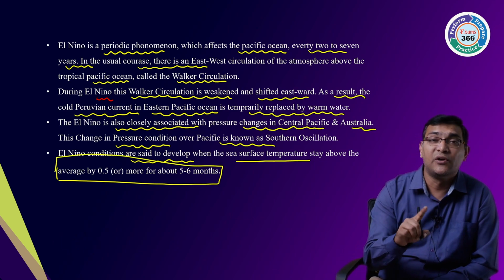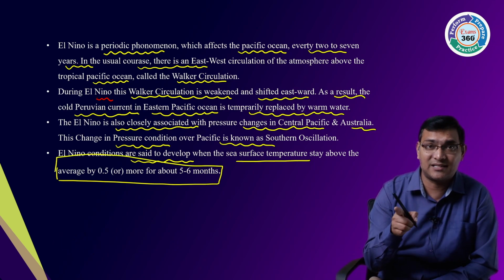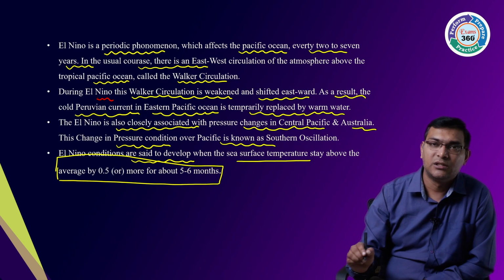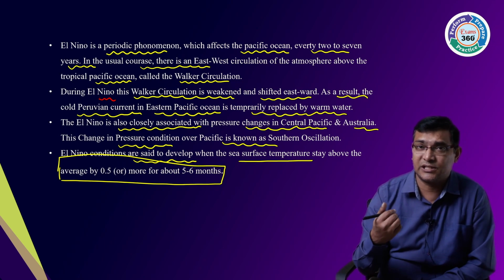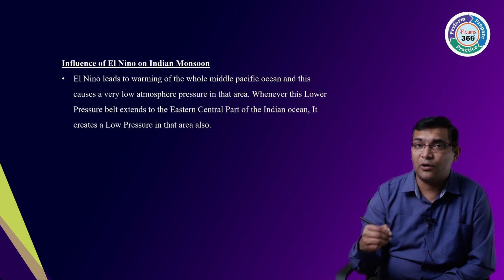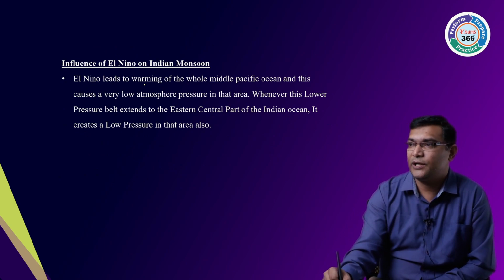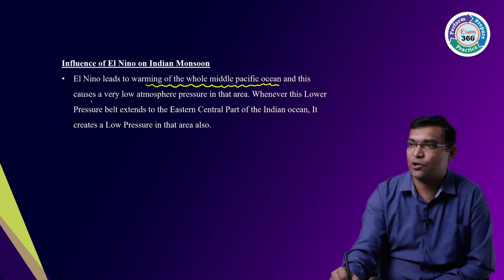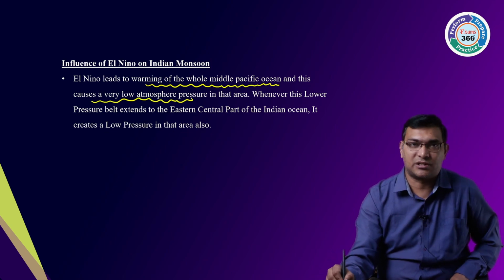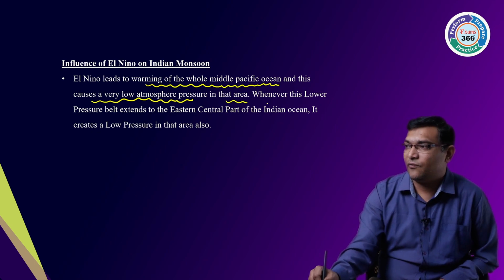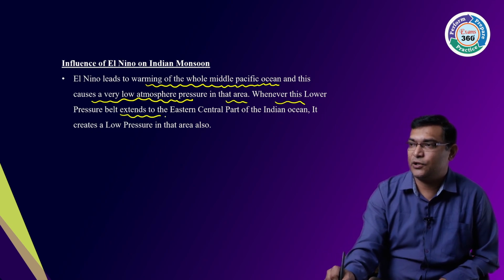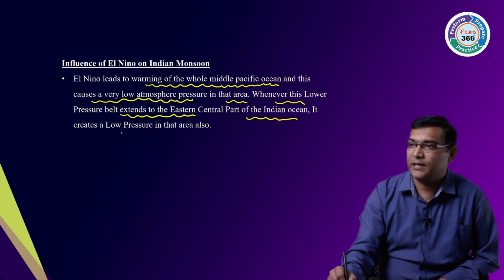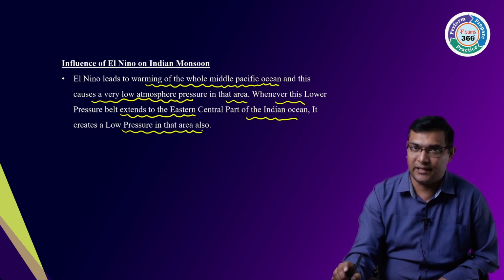Okay, that is nothing but weakening of the trade winds, waxing and waning of the sun, or due to climate related changes. Then what will happen? How does the influence come? El Nino leads to warming of the whole middle Pacific Ocean and thus causes very low atmospheric pressure in that area. Whenever there is a low pressure belt extended to the eastern Pacific Ocean and part of the Indian Ocean, it creates low pressure in that particular area.